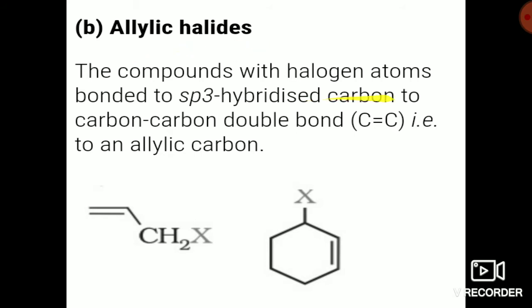A compound with a halogen atom bonded to an sp3 hybridized carbon that is next to a carbon-carbon double bond is called an allylic halide. Here you see the halogen is directly attached to an sp3 carbon, but this sp3 carbon is connected to an sp2 carbon. The same case over here: this is a carbon atom and next to it we get a carbon atom having a double bond. So this is also an allylic halide.